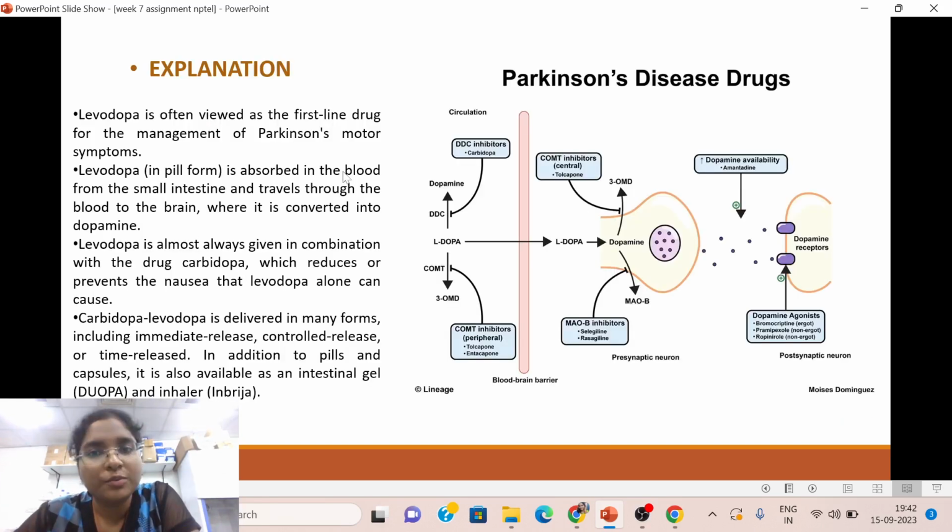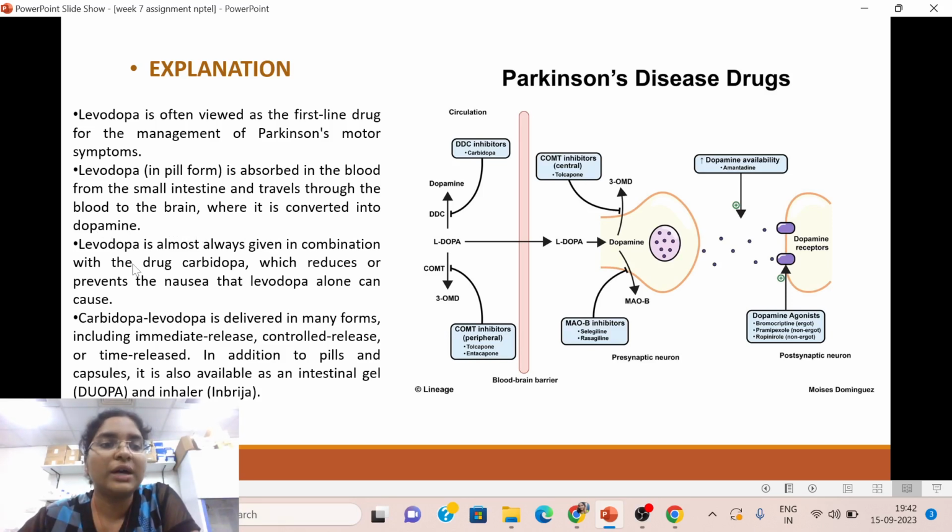So, L-DOPA, also known as levodopa, is often viewed as the first line drug for the management of Parkinson's motor symptoms. Obviously, it is not a drug which can cure Parkinson's disease. It can control the symptoms of the Parkinson's disease, right? So, levodopa in pill form is absorbed in the blood from the small intestine and travels through the blood to the brain where it is converted into dopamine. So, it is able to cross the blood-brain barrier, and when it goes to the brain, it is converted into